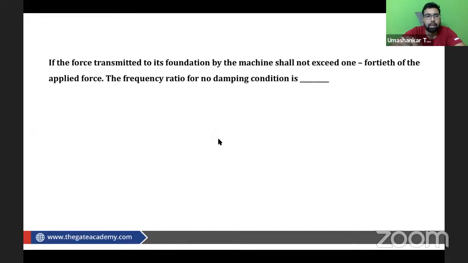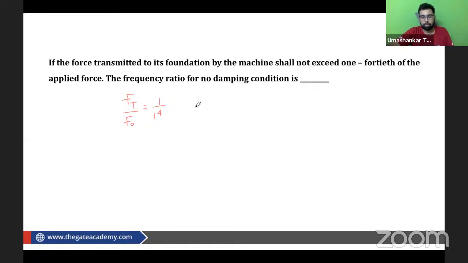Any answers? So I'll do it. If the force transmitted to its foundation by the machine shall not exceed 1 by 40 of the applied force. So what is given? Ft, the force transmitted, shall not exceed.